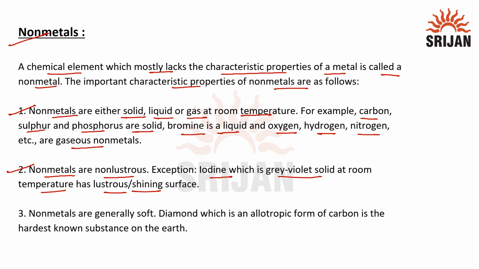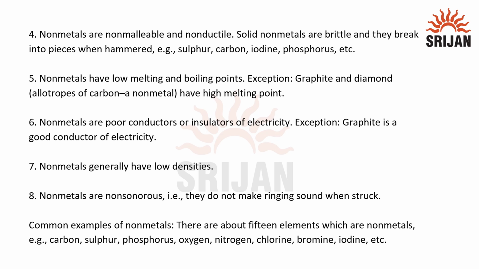Next property is nonmetals are generally soft. Diamond, which is an allotropic form of carbon, is the hardest known substance on earth, and this is an exception. The next property is that nonmetals are non-malleable and non-ductile, which means they cannot be beaten into thin sheets or drawn into thin wires.